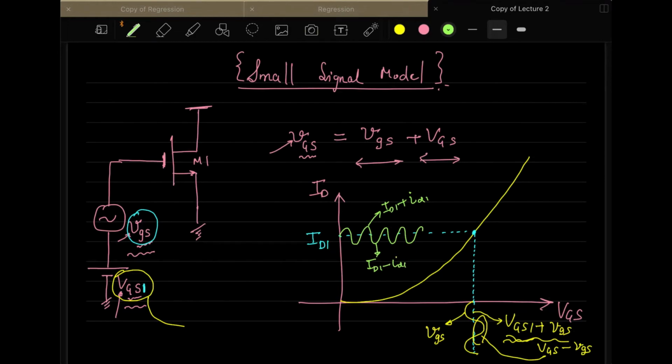So the main purpose of doing this analysis is this. Because we are using small signals, that's why we call it small signal here, because we are putting a small signal on top of the DC voltages. That's why we are calling this small signal. But what is the reason behind it? Why do we want to do it? The reason behind this is that this MOSFET model, which is M1, is a non-linear model.